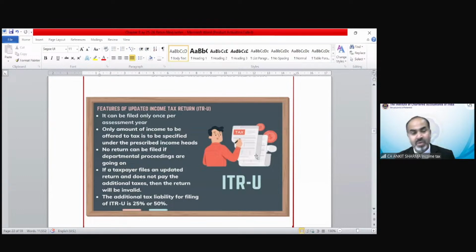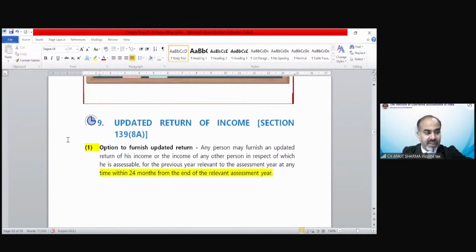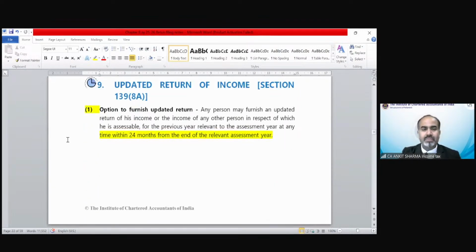Without tax payment, you cannot file an updated return. The additional tax liability would be 25% or 50%. In some cases, the extra tax rate, whatever tax will be calculated, would be there. Extra 25% and 50% you have to pay of the tax amount under additional tax liability in case of updated return. So there are many features, restrictions, conditions under updated return. We will discuss them one by one.